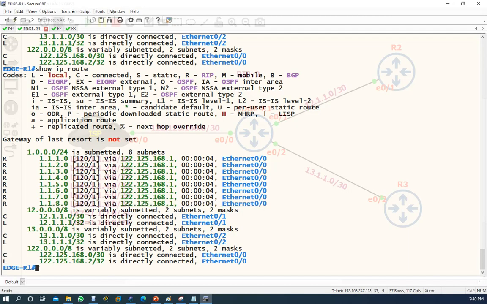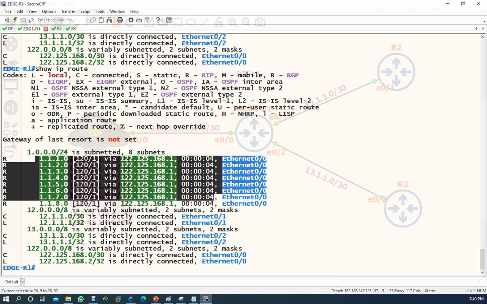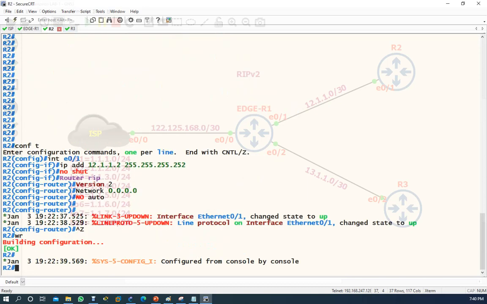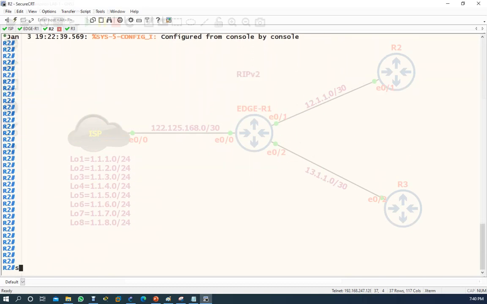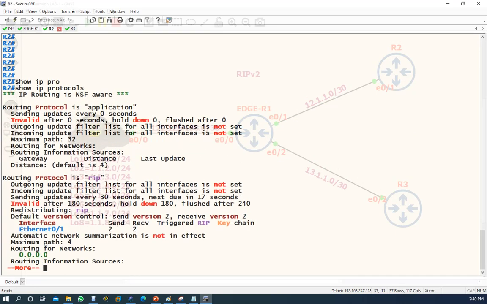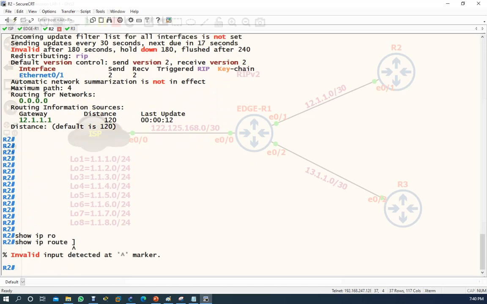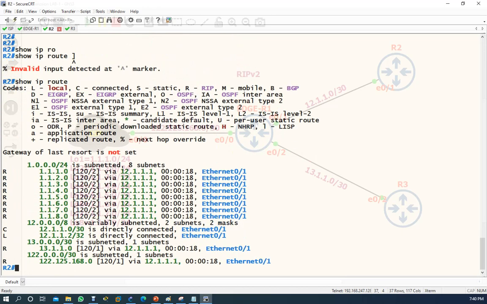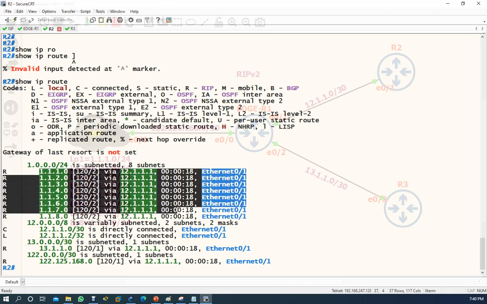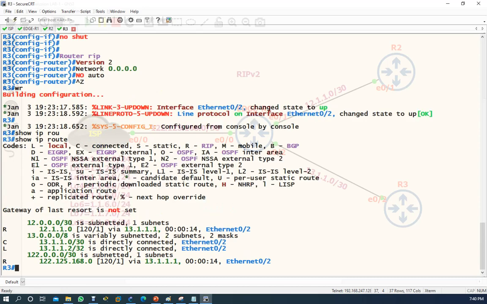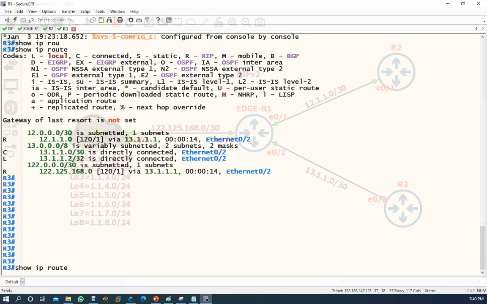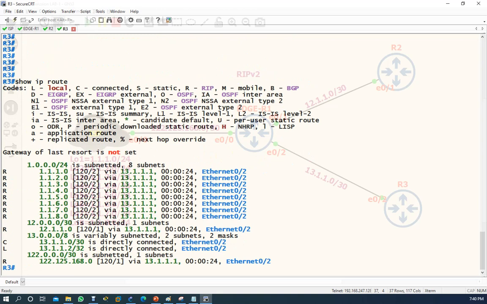As you can see here, all the routes from ISP you are getting on R1. Now come to R2. So IP protocols, you have RIP running. And then if you type IP route, you can see the same routes your edge router is forwarding to the branch router, which is R2. Same on R3, all the routes which are coming towards you.